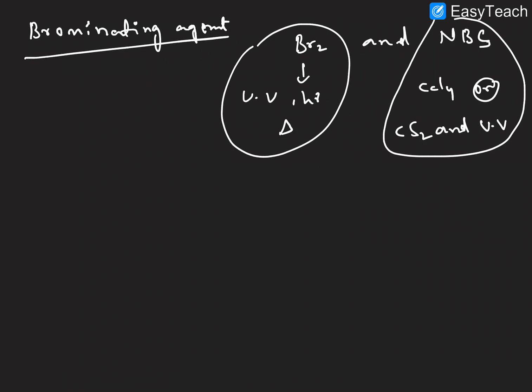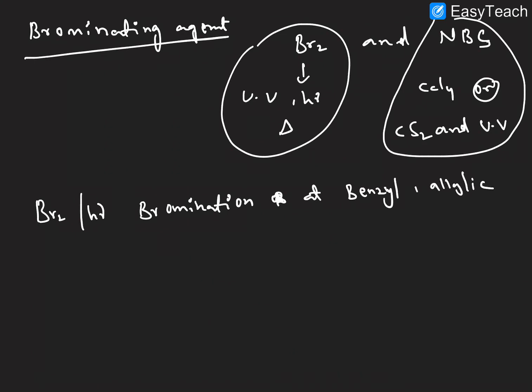Br2 in the presence of light gives bromination at benzylic, allylic and alkyl carbon.